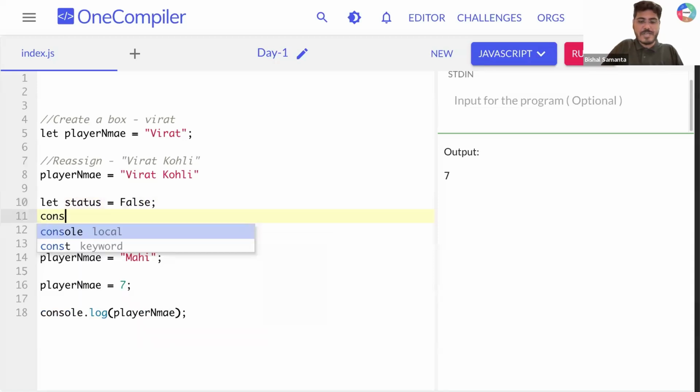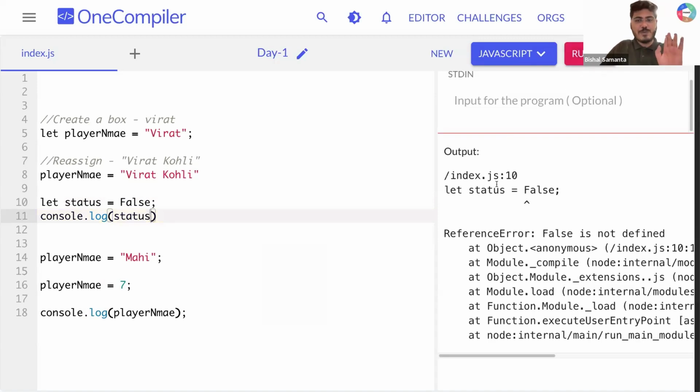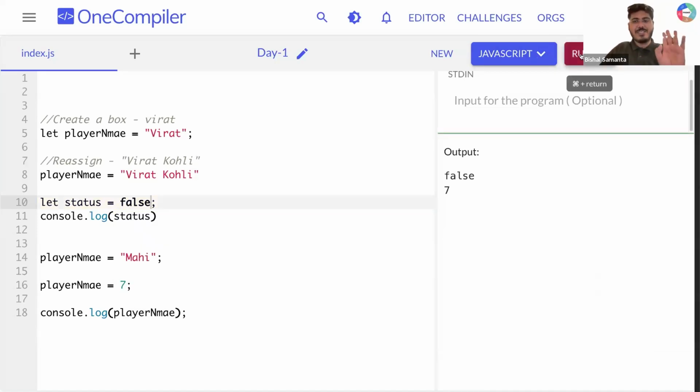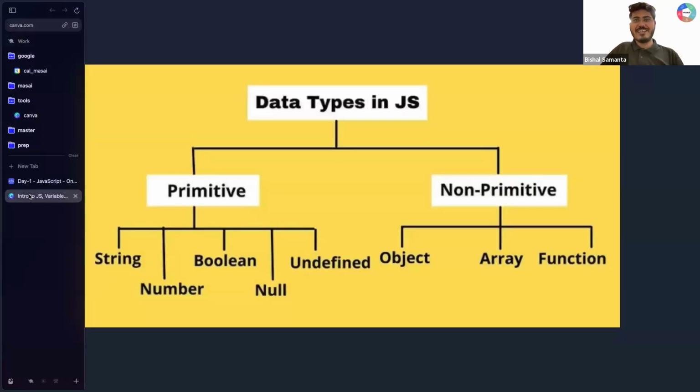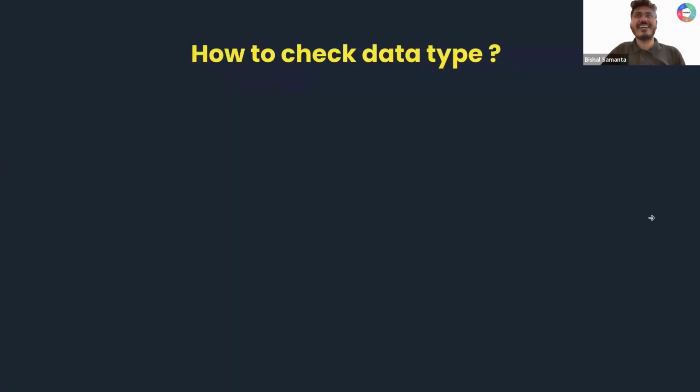So let's say I print, console.log status, and I run this thing, I'm supposed to get an error. So the exact same thing, you need to write either true or false. So run, it is working. So far so good, right?